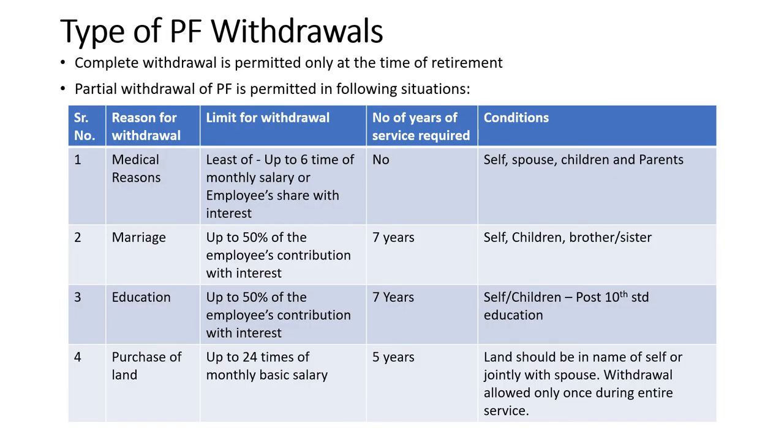Now we will see the types of PF withdrawal. There can be two types of PF withdrawal. One is a complete withdrawal and the second is a partial withdrawal. Complete withdrawal is permitted only at the time of retirement. However, PF authorities have allowed partial withdrawal of PF from the PF account in certain situations. For ease of understanding, we have tabulated those situations as below and we will cover them one by one. First is a medical reason.